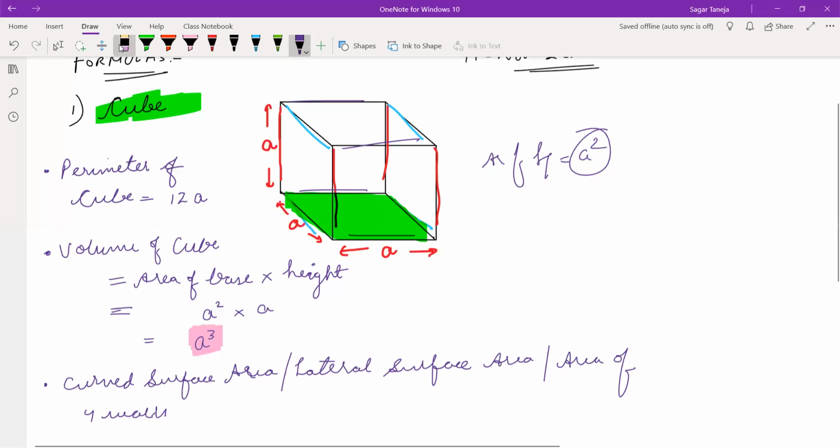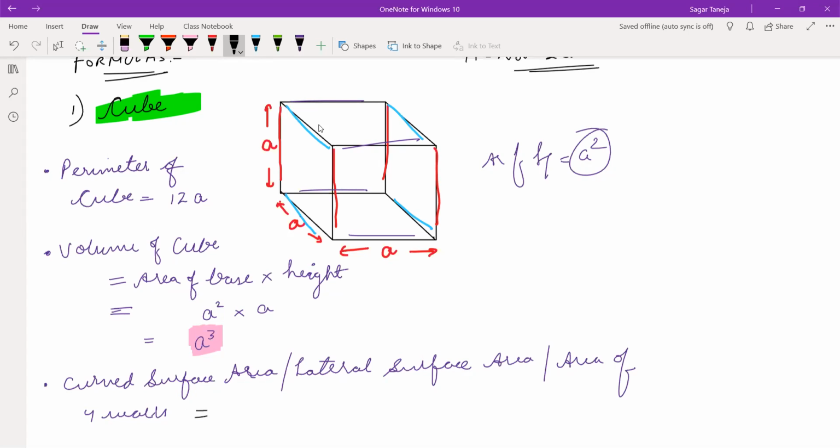It means we have to calculate the area of 4 walls, and the 4 walls are these. Just leave top and bottom. We have to look at the 4 walls of the box. In whichever room you're sitting, look at the 4 walls of the room. You might be sitting in a cuboidal or cubicle room, and both have 4 walls. So we are calculating the area of 4 walls, that is CSA and LSA.